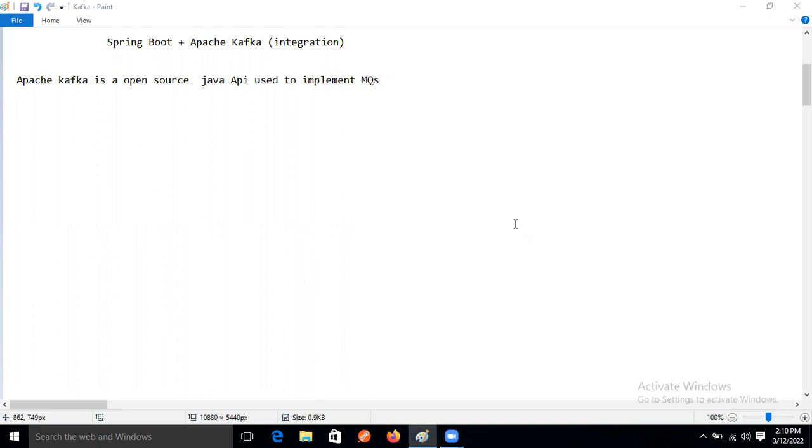So slowly we are entering Kafka, because if I suddenly explain all those things, no one will get it, right? Compared to the microservices flow, the Apache Kafka flow is the toughest flow, so concentrate on that.